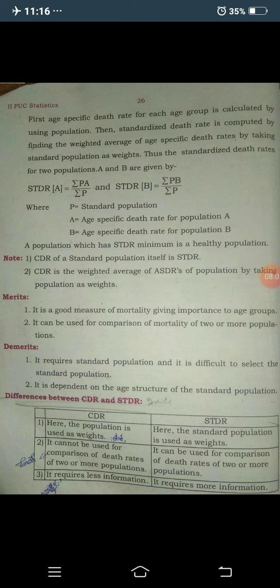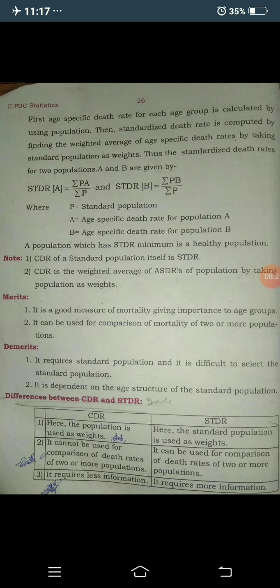Then the standardized death rate is computed by finding the weighted average of age specific death rates by taking the standard population as weights.